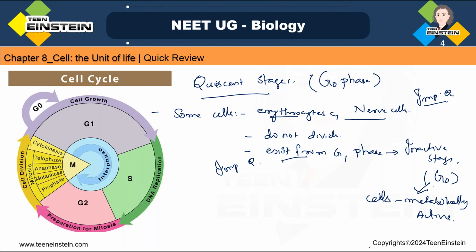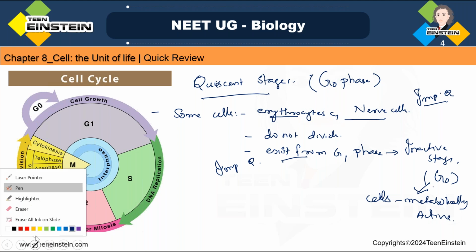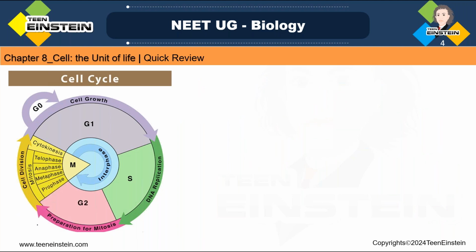So that is about interphase. Now we have learned about the interphase, right? Next, another phase, you can see the yellow color which we have marked there. That is the cell division stage, the division stage or M phase, the mitotic phase.